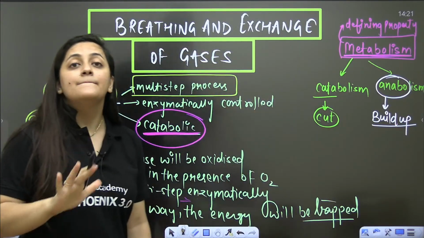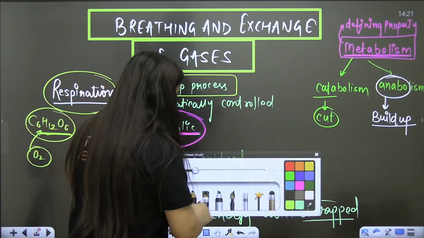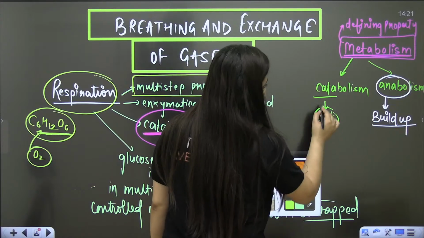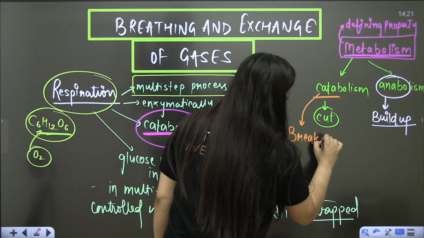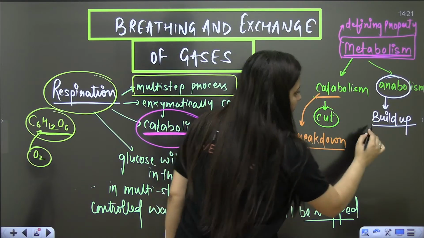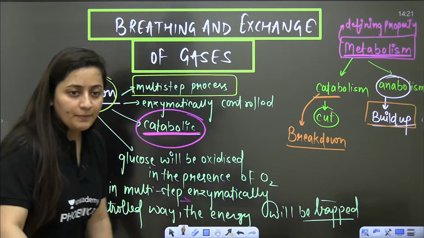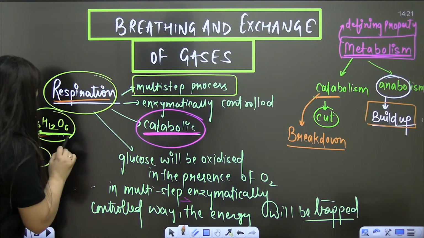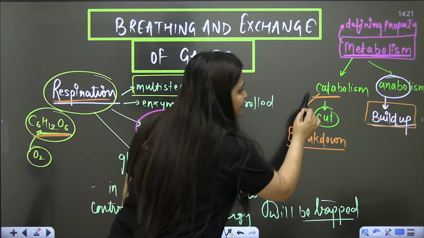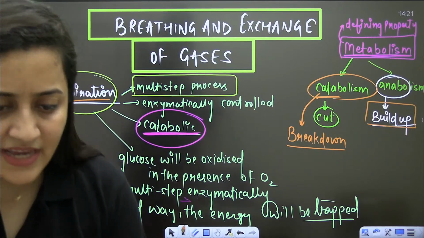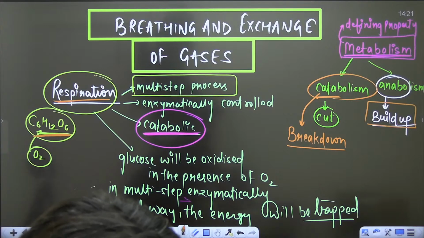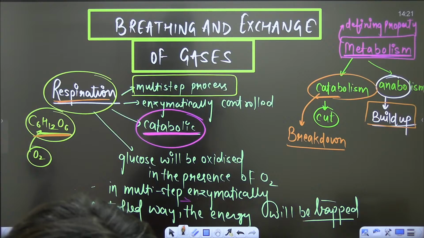So in catabolism there will be the breakdown, and in anabolism there will be the buildup of things. Because in respiration the breakdown of glucose is there, that is why we are saying it is a catabolic process. Yes, am I right?